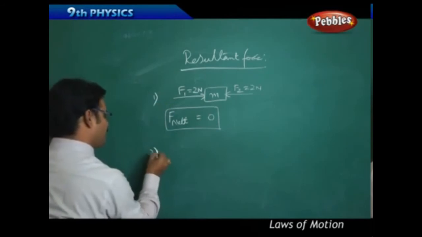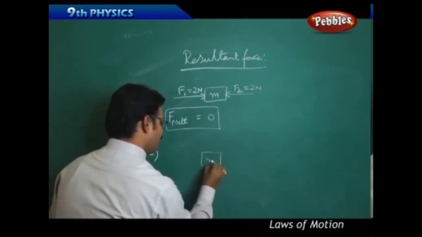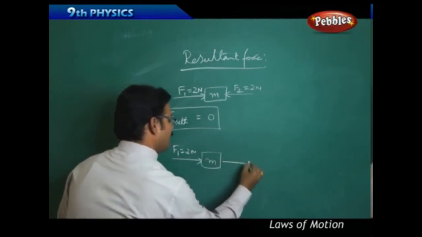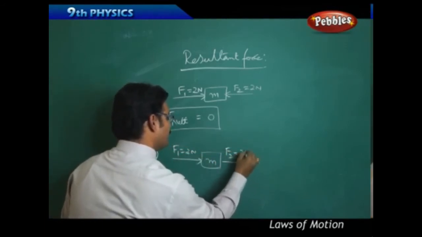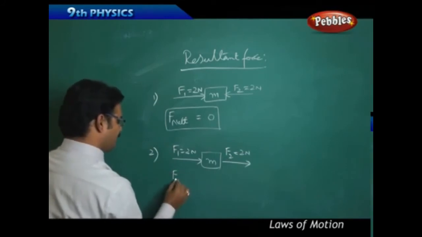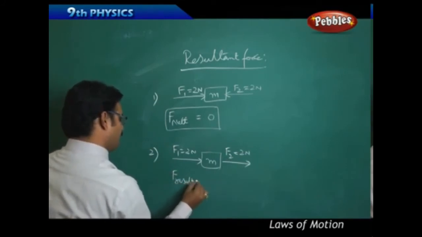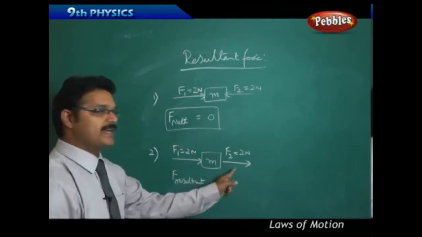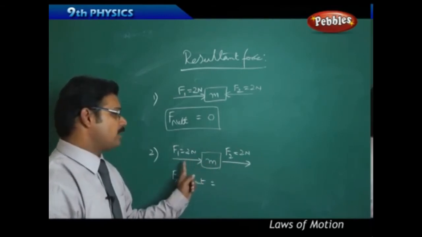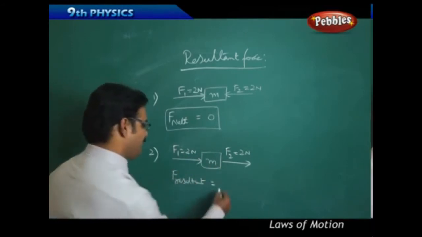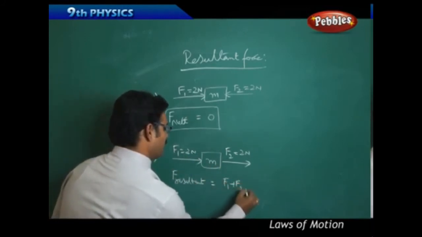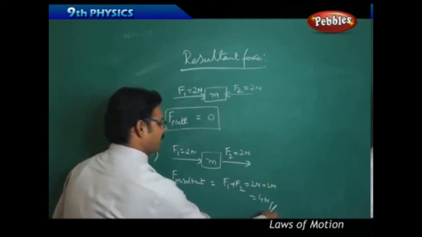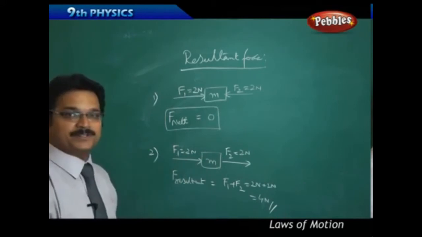Okay. Now the second one, take the same body of mass M, and this time F1 equals 2 newtons and F2 equals 2 newtons, both in the same direction. Then what is the resultant force? Whenever two forces are in the same direction, you have to add the forces. That means F1 plus F2 is 2 newtons plus 2 newtons. This is nothing but 4 newtons, because they are in the same direction.